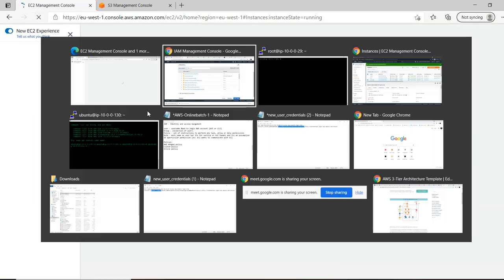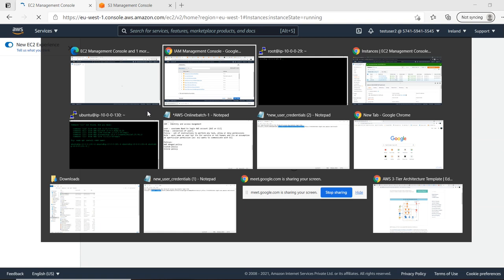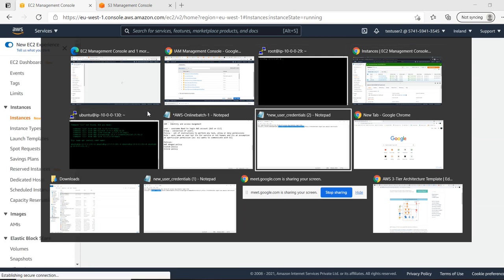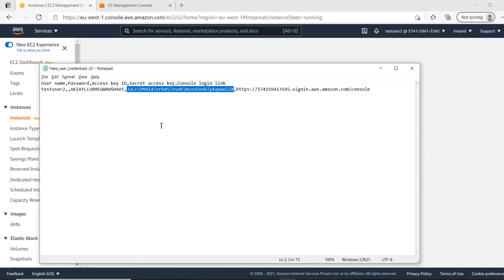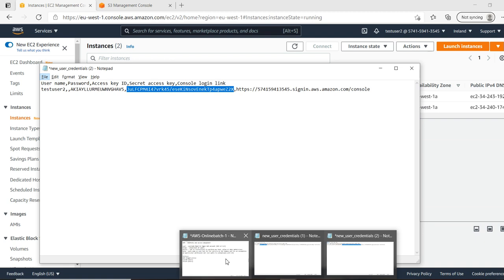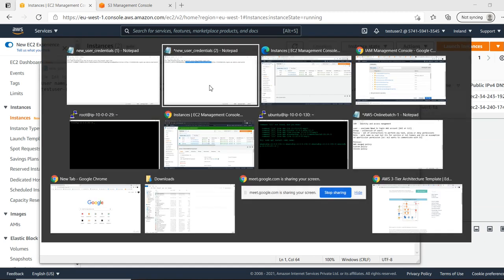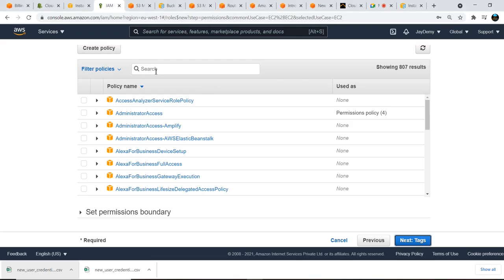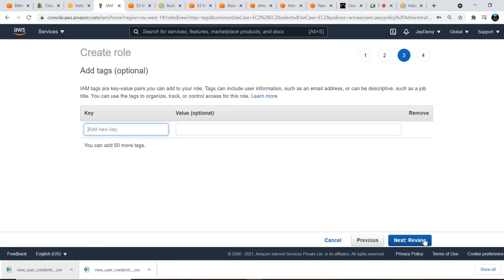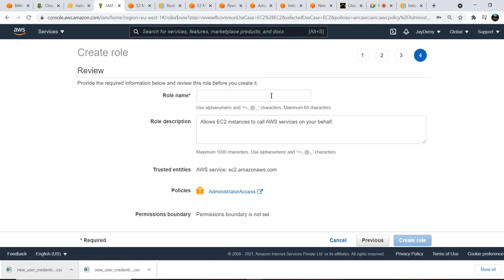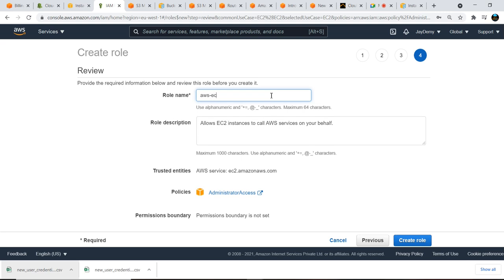Now in the CLI we are not configured. We have the keys here. If you open another notepad, which is the user one, we have credentials, but we don't want to configure these credentials. With the help of the role, we will get the instances. That's what we are trying to do now. So let us go with administrator access for this as well. Next, tags, next, review, and give the role name AWS EC2 IAM role.